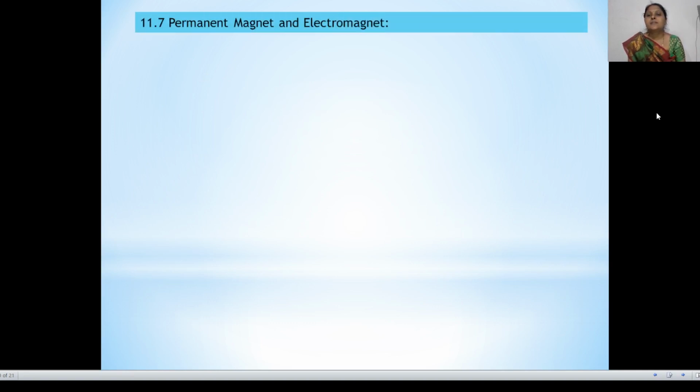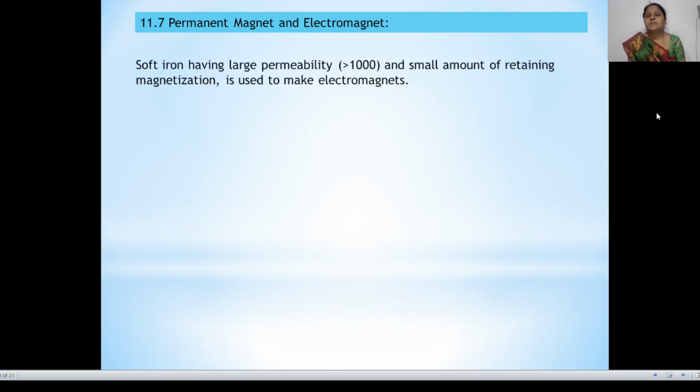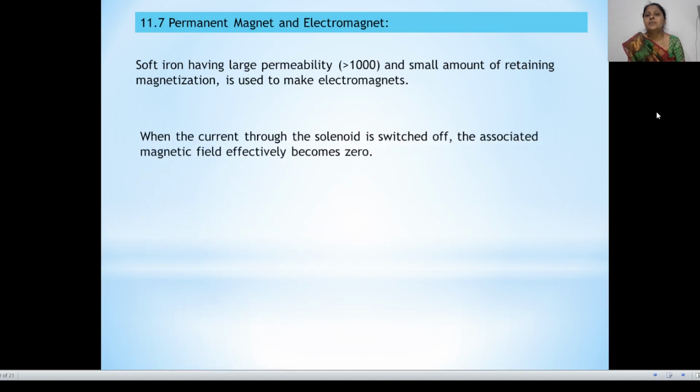Now the next point is applications of magnetic materials, first permanent magnets and electromagnets. Soft iron, having larger permeability and a small amount of retained magnetization, is used to make electromagnets. When the current through the solenoid is switched off, the associated magnetic field effectively becomes zero.